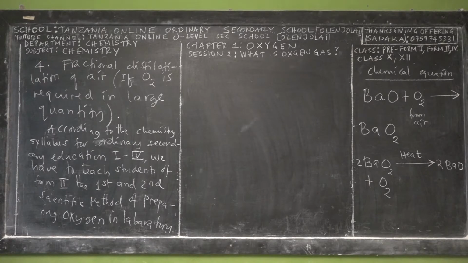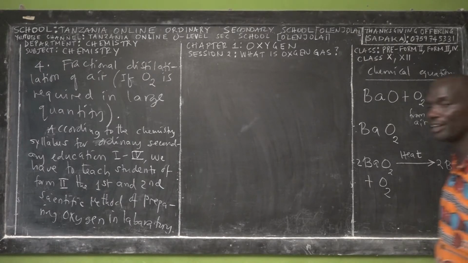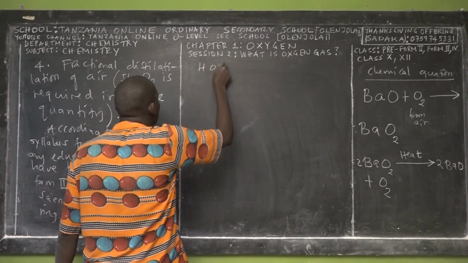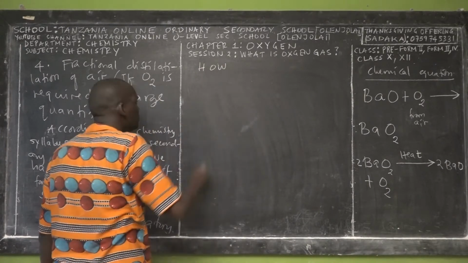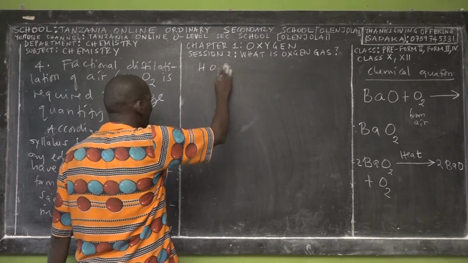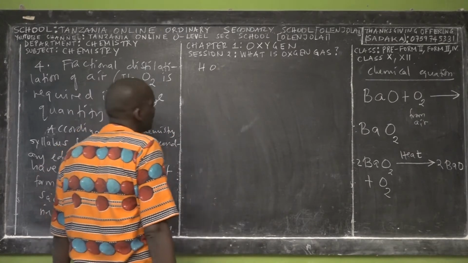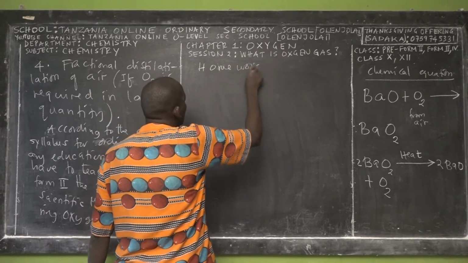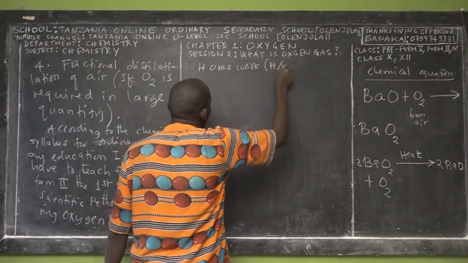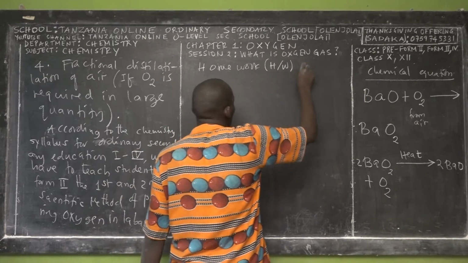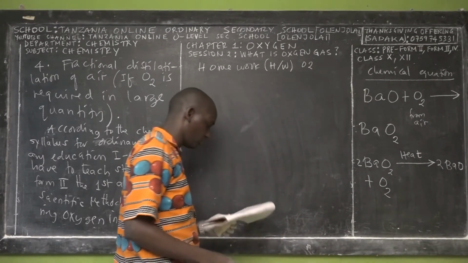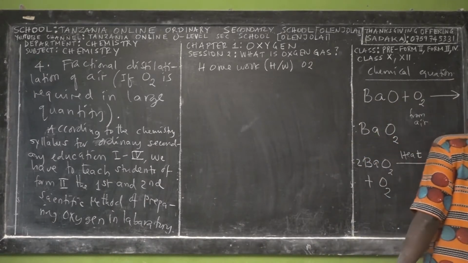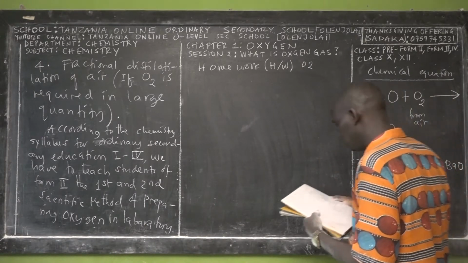So to end this session, let me leave the homework for you. And you have to make sure that you don't miss session 3, and I will teach you the first method of preparing oxygen. So this is homework. In short, just write HW, and this is homework 2. Make sure that you do this question because it will prepare you in the next session.